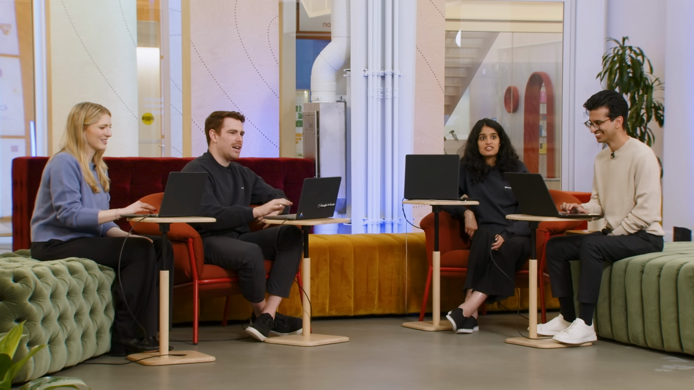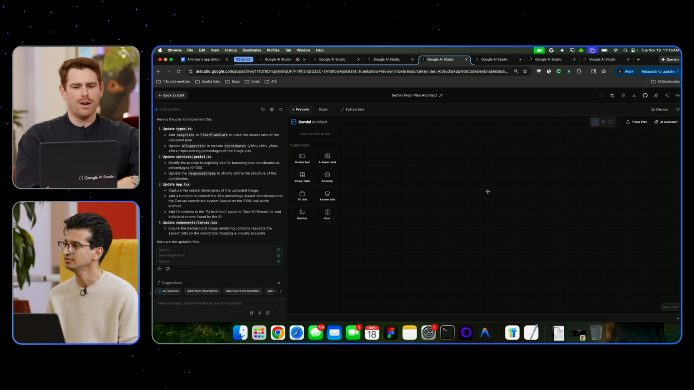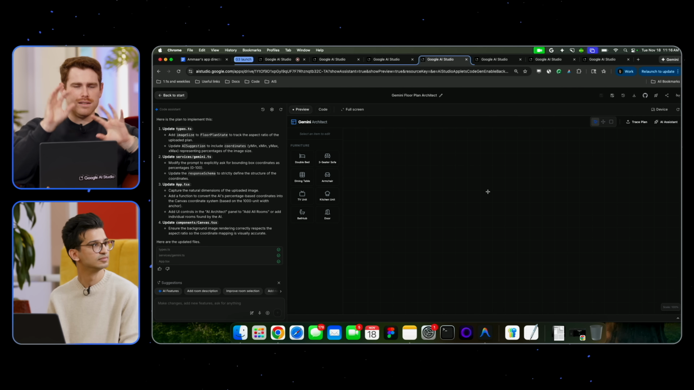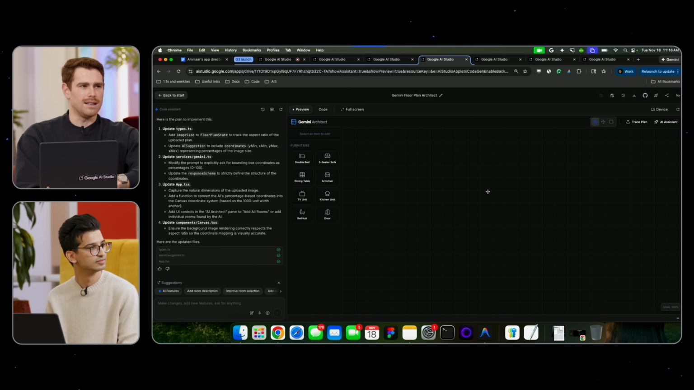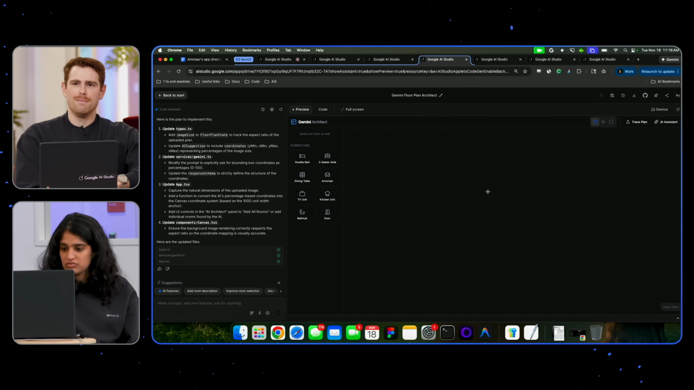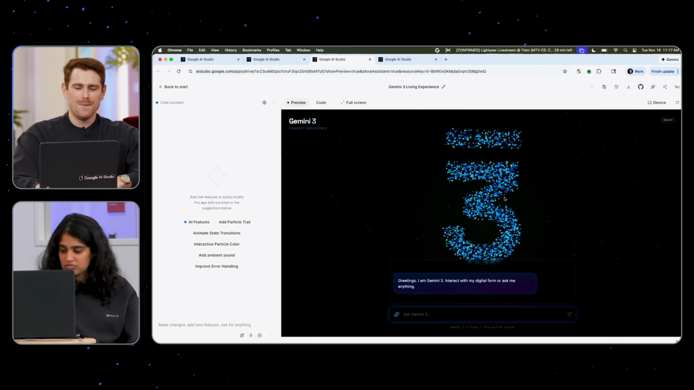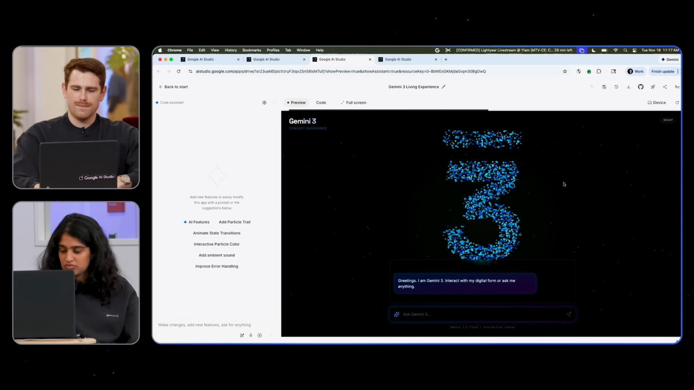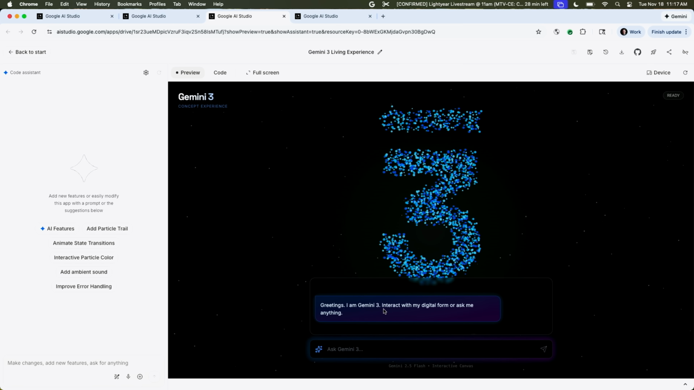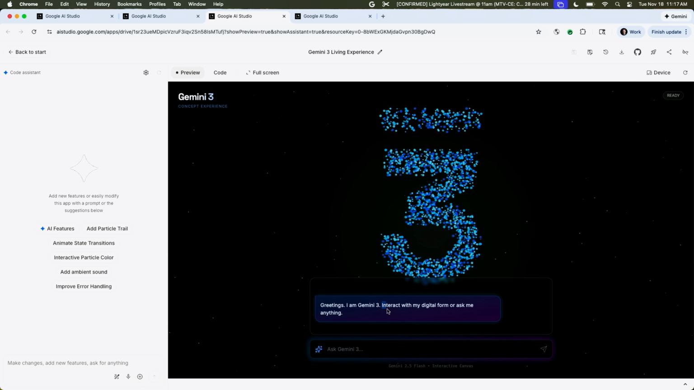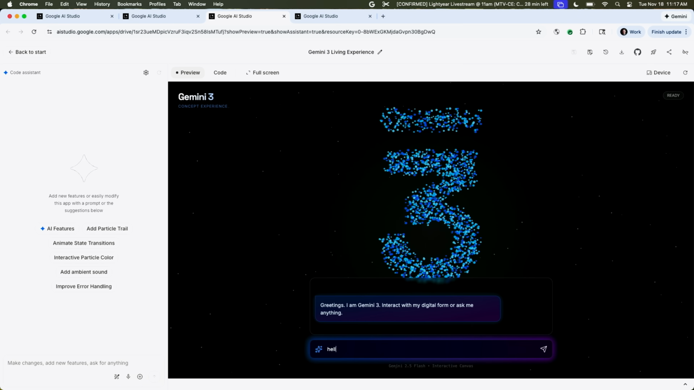Actually, I'll show one, which is I took the Gemini 3 logo from, I forget, there was like the cool little dots thing, which I really liked, and I put it into AI Studio, and the prompt was literally just bring anything to life. So if we throw it up onto the big screen, I'll show what I have. What I like about this is when you refresh, you get the little dots, balls dropping into place, which I really liked. And then it says, greetings, I am Gemini 3. Interact with my digital form or ask me anything. Hello, Gemini 3.